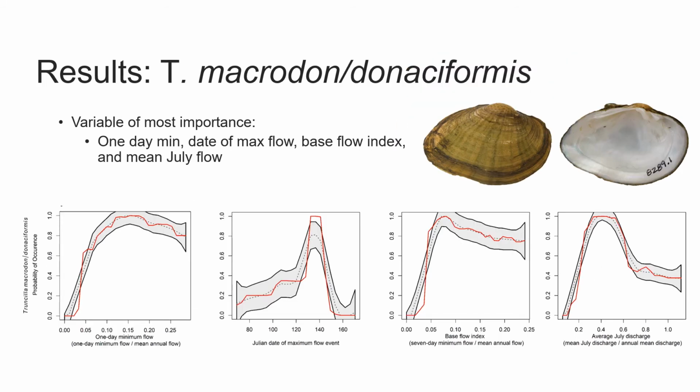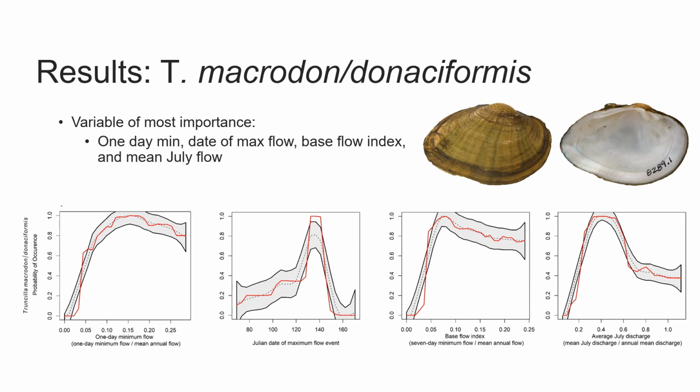Team Macrodon had the lowest out-of-bag error at 3.5%, with high sensitivity, specificity, and kappa. Based on the mean decrease in accuracy and mean decrease in Gini, one-day minimums, date of maximum flow, base flow index, and mean July flow were the most important variables in determining occupancy.